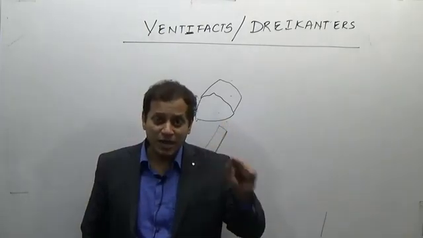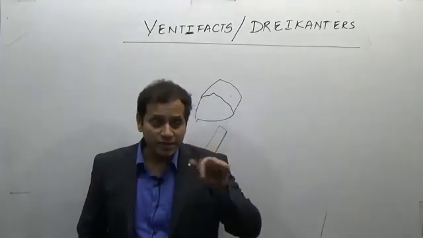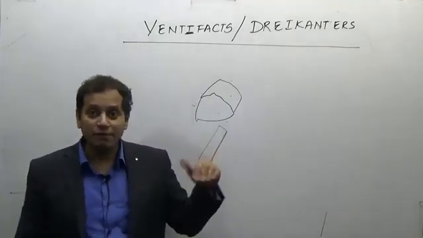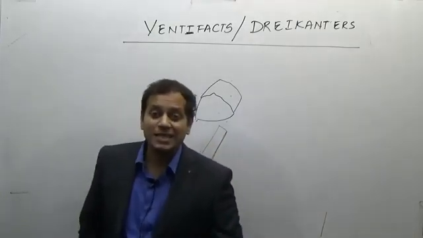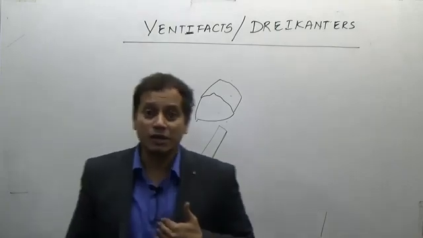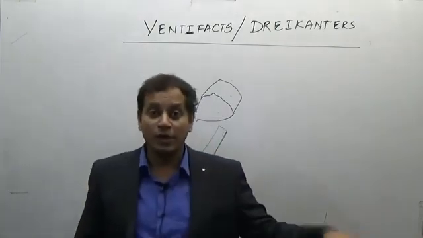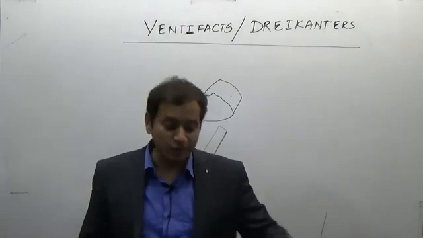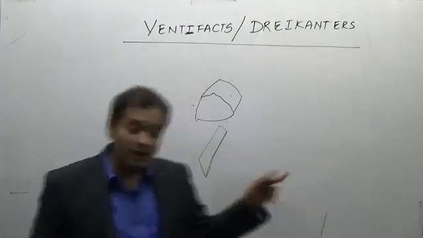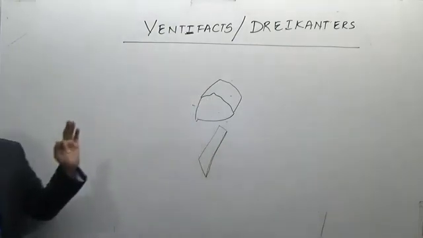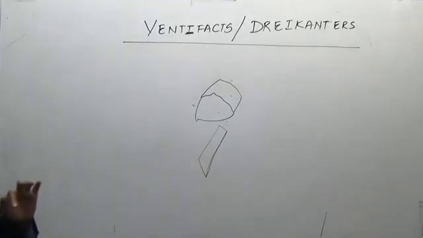They have sharp edges and 2 faces. They are examples of a ventifact. As I told you, what is a ventifact? Your floor, your tile will look like a ventifact, having only 2 faces. Trichynters will be the rocks having 3 or more than 3 faces.